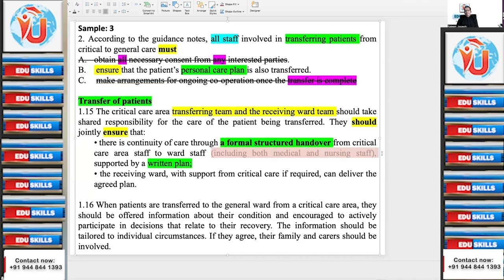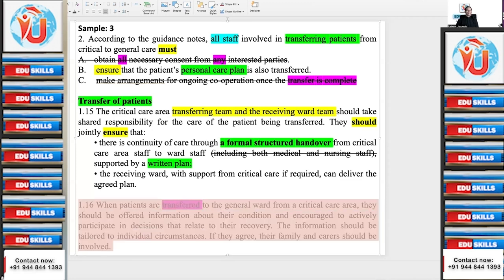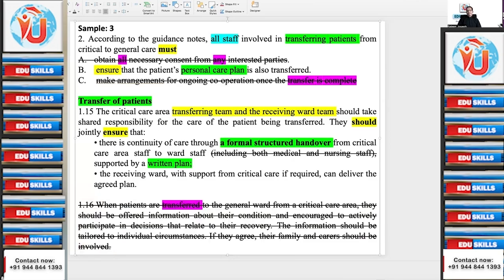Here you can eliminate this, ignore the subject complements so you can save time. Ward staff supported by a written plan. A formal structured handover, a written plan is equivalent of personal care plan. So now coming to this second paragraph, when patients are transferred, what does it mean? After transfer. They are not asking about after transfer. They are asking during the process of transfer. So should we read this portion? No need. That's not required. So it saves time. Even otherwise, you are sure the answer is not here.